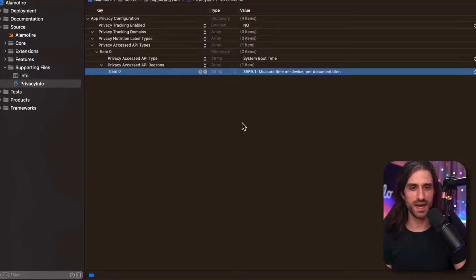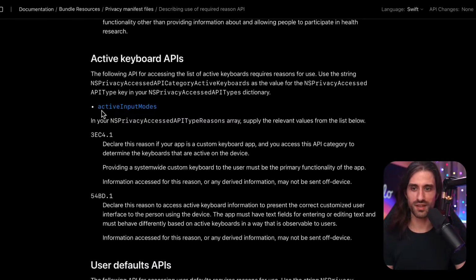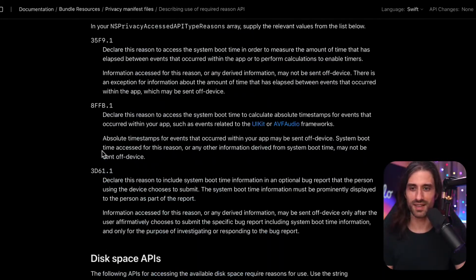So let's try and find which API is called. I'm going to try and make a guess as to why this could be used. This might be to generate, when you make a multi-part HTTP call, you need to declare a boundary that separates the different elements of your request in the payload. Maybe it's to generate dynamic values for this. That's my guess, which is probably false, but I just want to try and guess why they would be using these APIs. So let's see. It's 35F9.1. It's super precise taxonomy. I have no idea where this number comes from, but let's see.